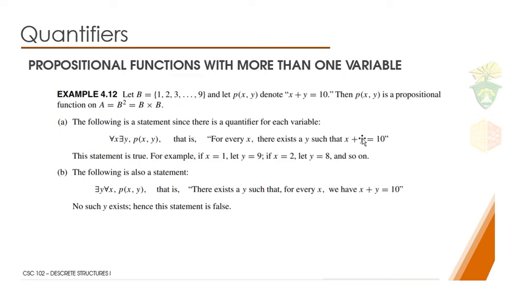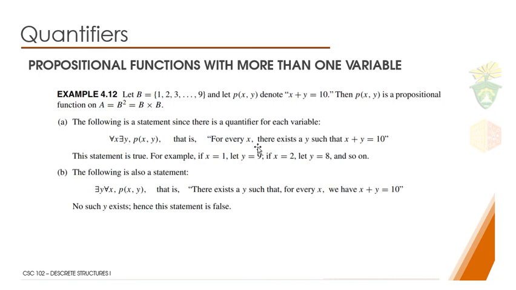Sakto ba? So mangita tanaw. So for example, kung si x karon is 1, mangita ta og value nga makita ra pud diri nga kung ato i-plus may 10, which is 9. Aba? Now 2. For every x ha, so sa ato pas tanan x kani, tanan x diri naay pares na y such that kung atong i-add may 10. And then ang kani nga y diri ra man pud gikan.